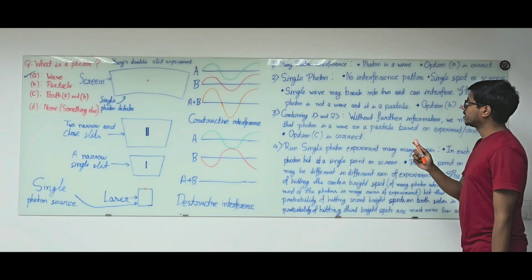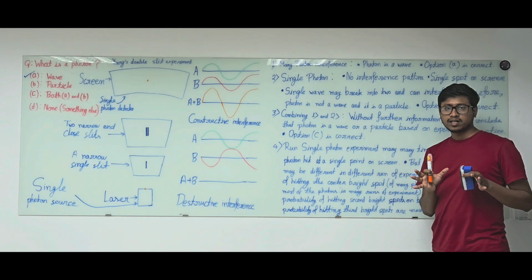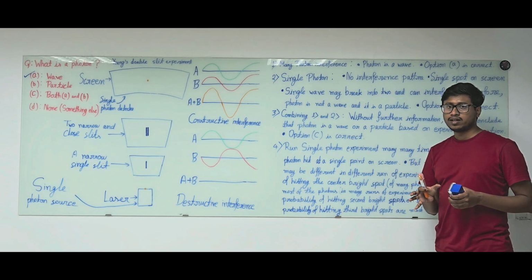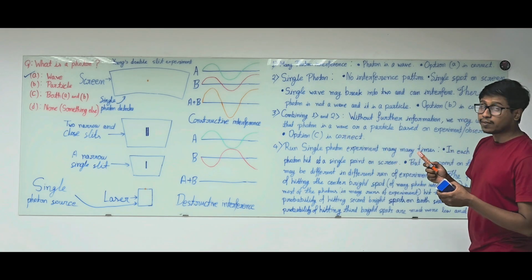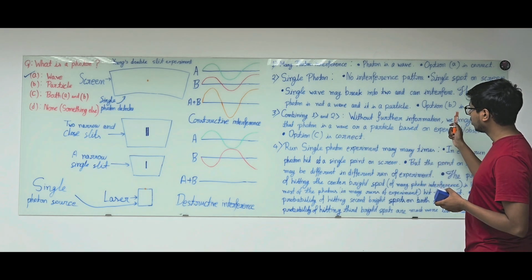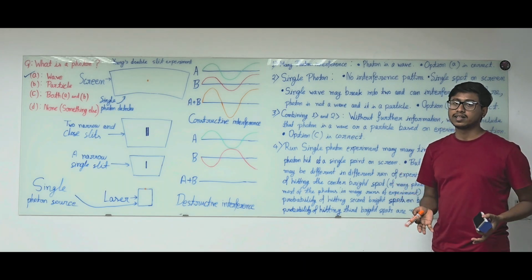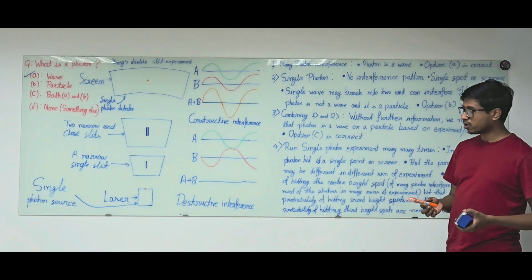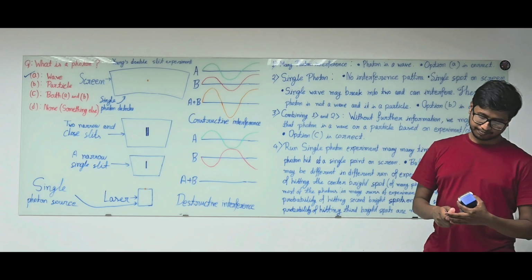So please note that a single wave may break into two components and interfere. Therefore, from this single photon Young's double slit experiment, we may conclude that photon is not a wave but it is a particle, and therefore option B is the correct option.